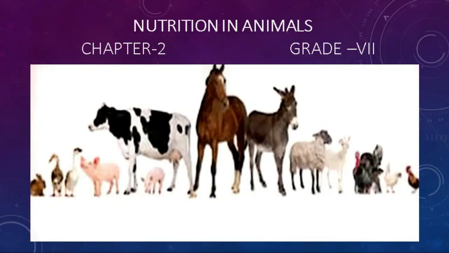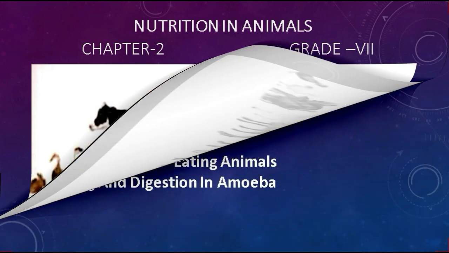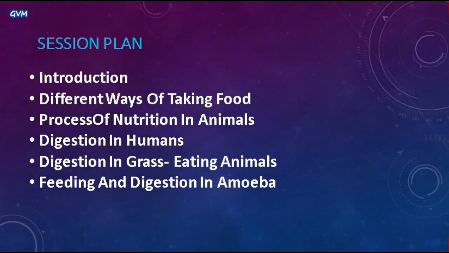This is your science teacher here, and this time we will understand the second chapter of grade 7 science NCERT textbook, that is nutrition in animals. So let's start. Students, as you can see here, this is a session plan of your chapter number 2, and in this chapter we will understand all these topics here.